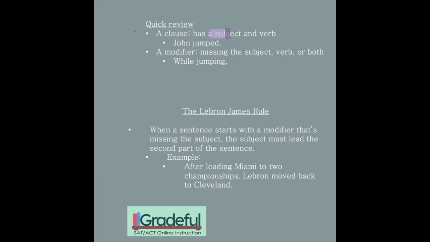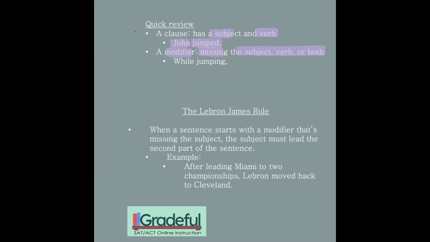So a clause has a subject and a verb. For instance, John jumped. Jumped is the verb, and John is the subject because it's the person or thing who's doing the verb. On the other hand, a modifier is missing the subject, the verb, or both. For instance, if I just said, while jumping, of course that can't be a sentence because it's missing the subject and the verb. ING words are not verbs, and therefore it can't stand on its own as a sentence.